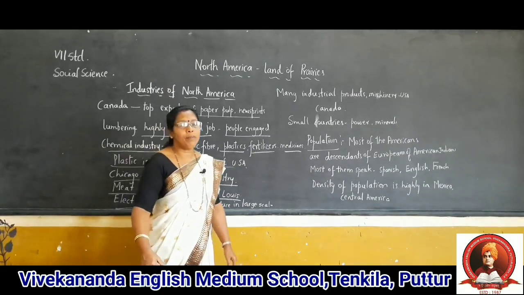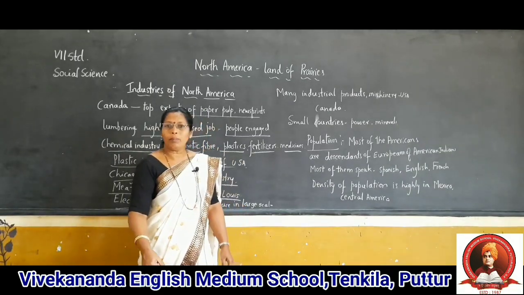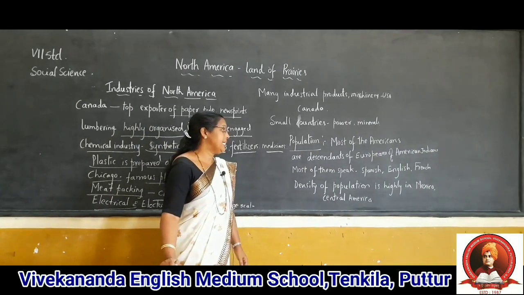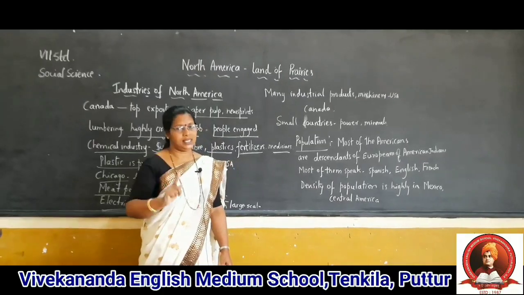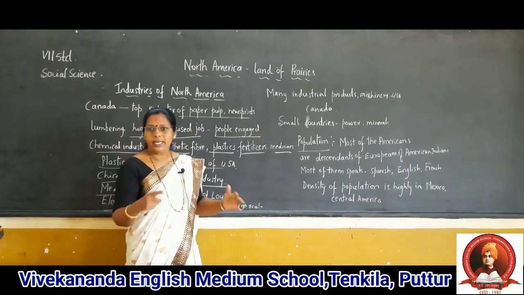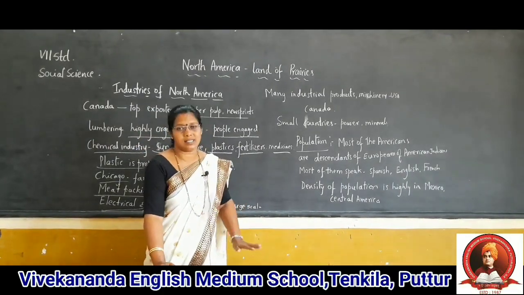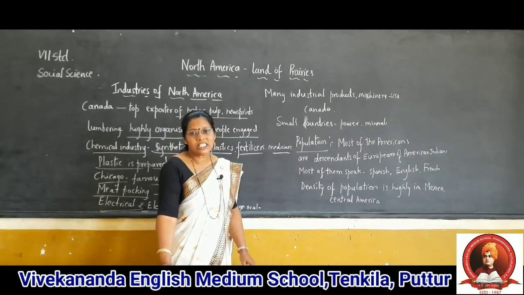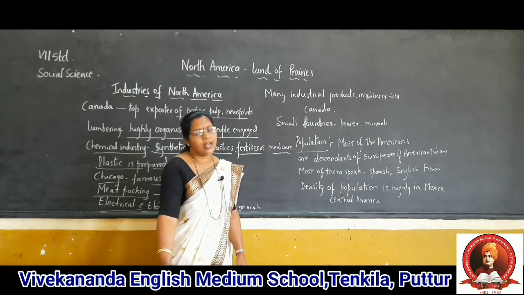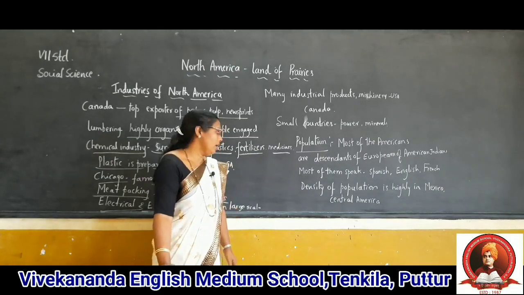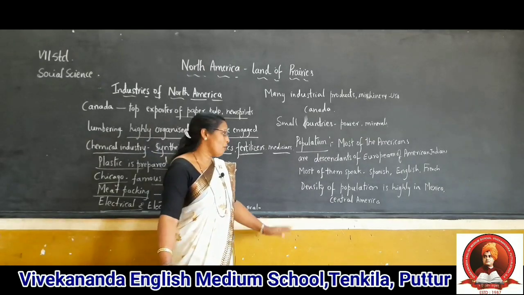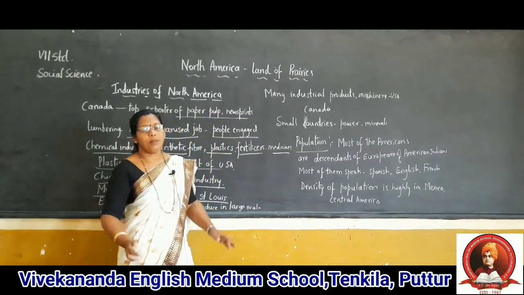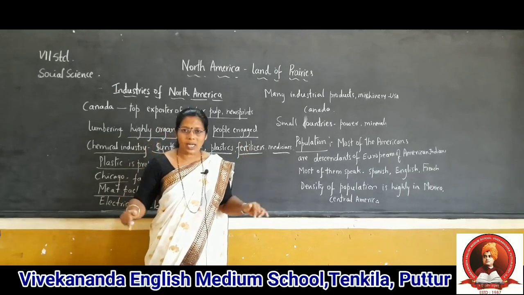Now, let us see the population. What type of population can you see? Most Americans are descendants of Europeans. Descendant means the native, our ancestors. Most of them speak Spanish, English and French languages. Okay. Next, the density of population is high in Mexico. Density of population means the population living in one square kilometer.